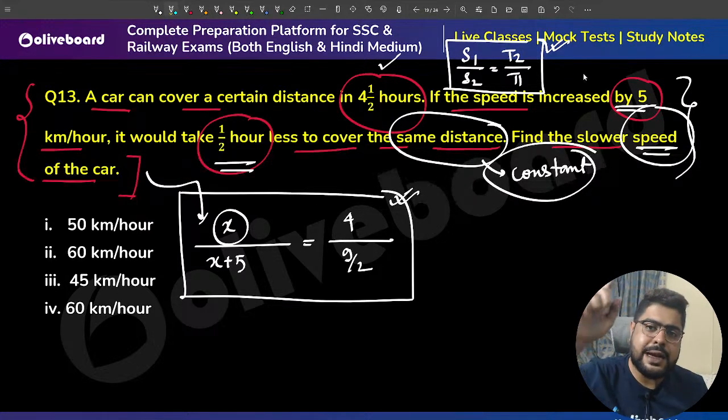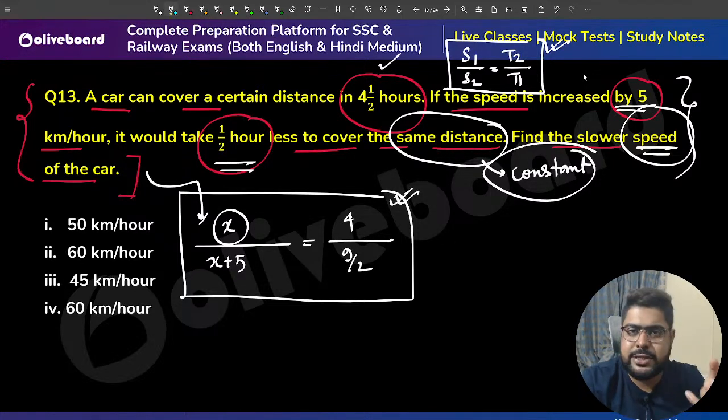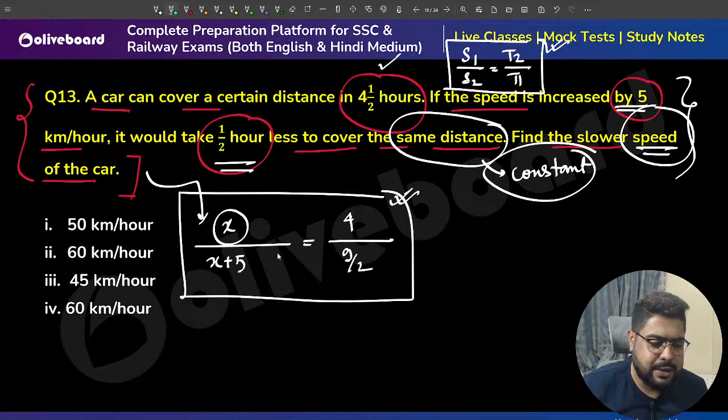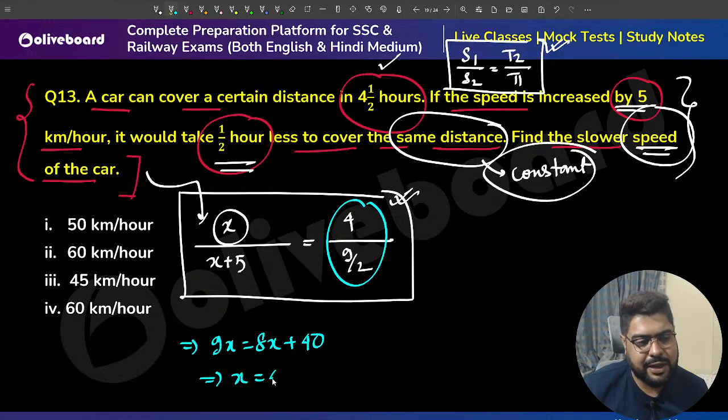If I had used the distance formula, again distance, then again time, then you divide, then you get your speed, because distance by time will give you speed. I have to do 2 steps, whereas I can get the answer in 1 step here. So here it is actually 8 by 9 if you calculate. So 8 by 9 means 9x equals 8x plus 5 8s are 40. Sir, x value is 40.